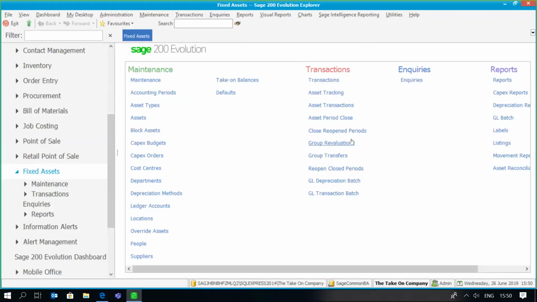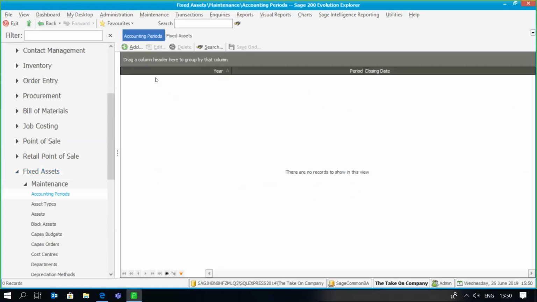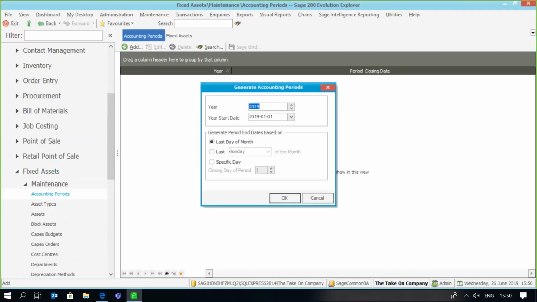The important thing we need to do first is set up our accounting periods. That's done under fixed assets maintenance, accounting periods, and I'm just going to add a particular year. What's very important to understand is that your fixed assets periods must incorporate your oldest assets. So for example, if you have very old assets, you need to ensure that you've got accounting years for those assets. If your first asset was purchased, say, in 2014, you need to ensure that you've got an accounting year or accounting period for 2014. So I'm going to start off with, for example, 2015.